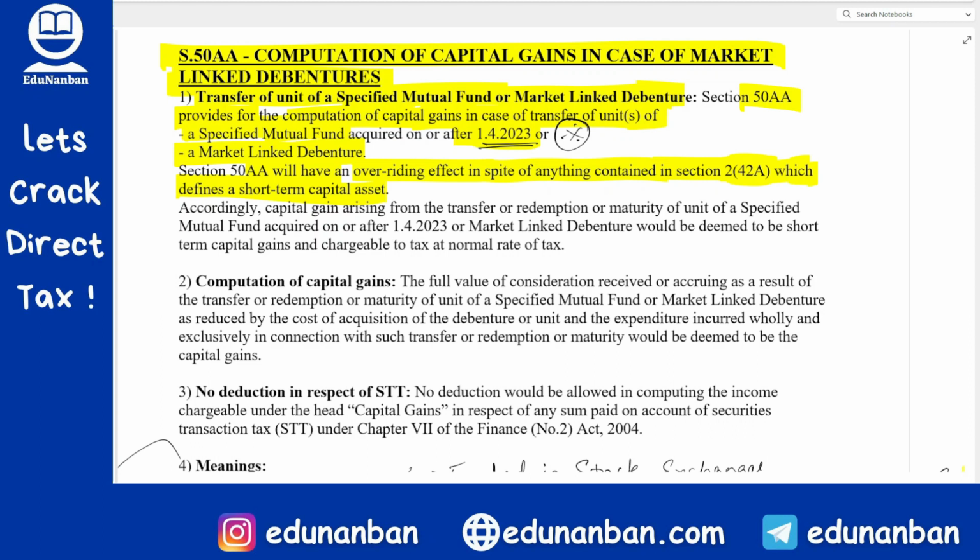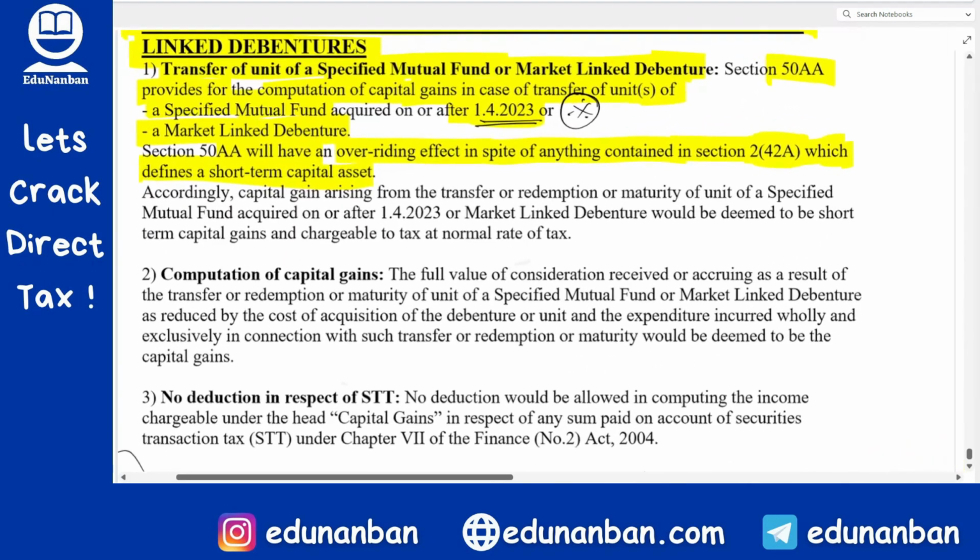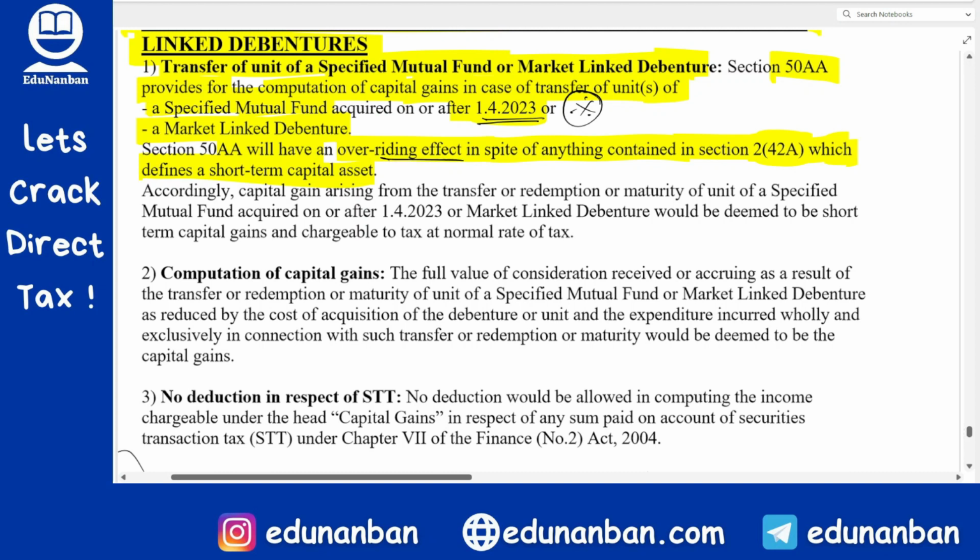Short-term capital asset. Why? Because if they consider this as a long-term capital asset, you will claim indexation, then your profit or capital gain will reduce and you will pay reduced tax. Correct? Hence, they are telling that whatever the period might be, it will always be considered as a short-term capital asset, and it is overriding section 2(42A).